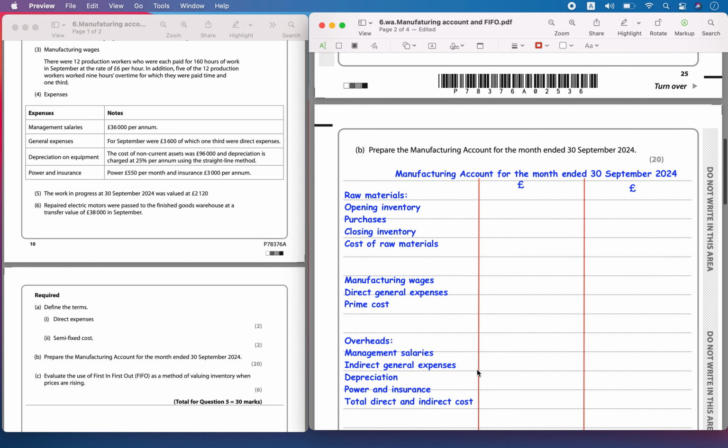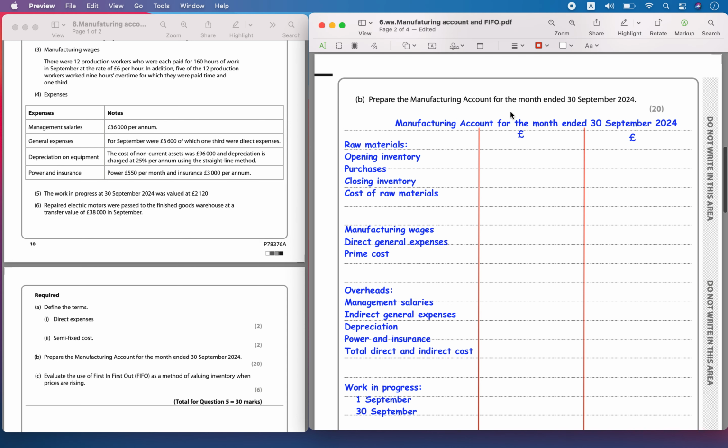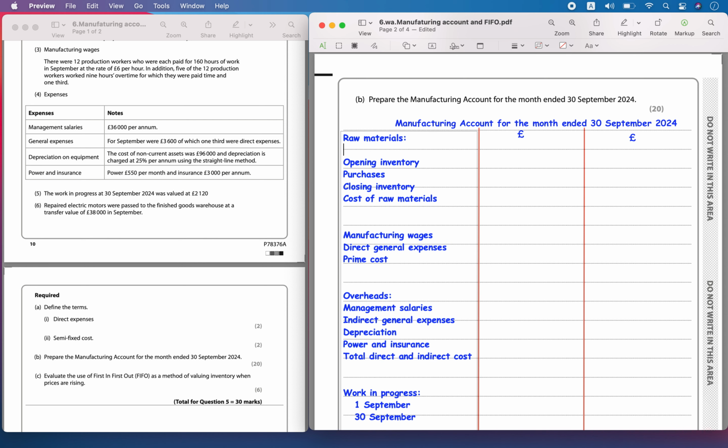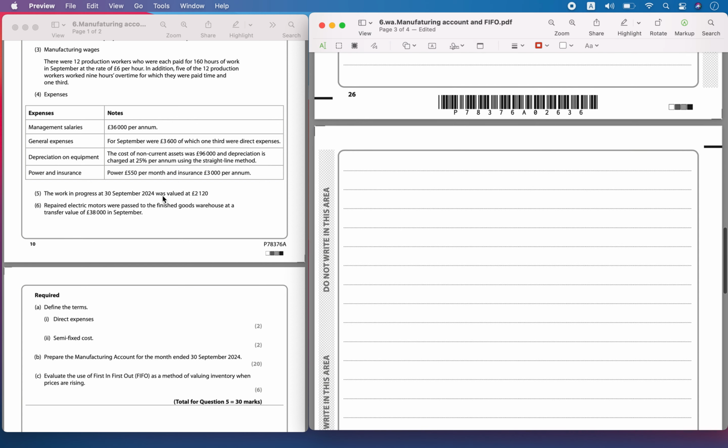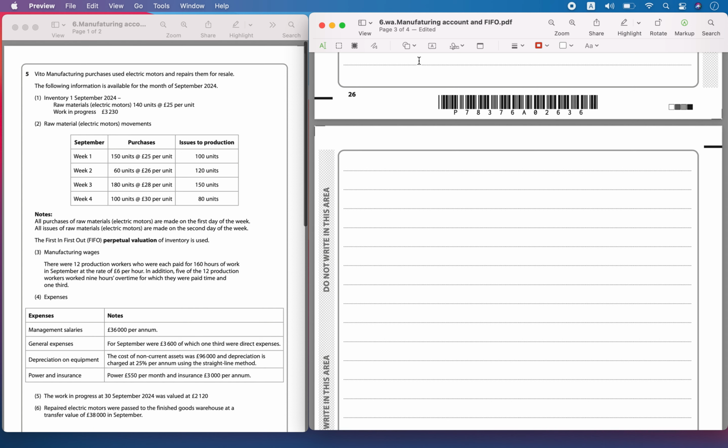Then prepare the manufacturing account for the month ended 30th September 2024. This is for 1 month. First we have to start by preparing opening inventory, purchases, closing inventory and the cost of raw materials issued. For this we have to prepare the FIFO. Let's start preparing the FIFO here.